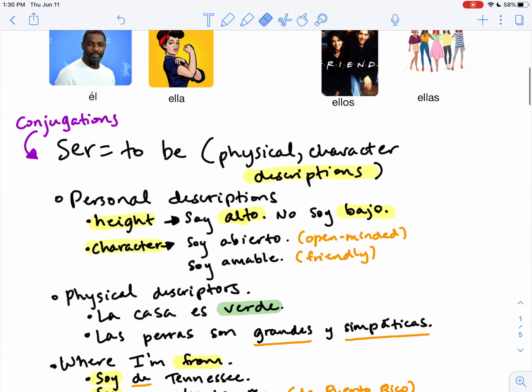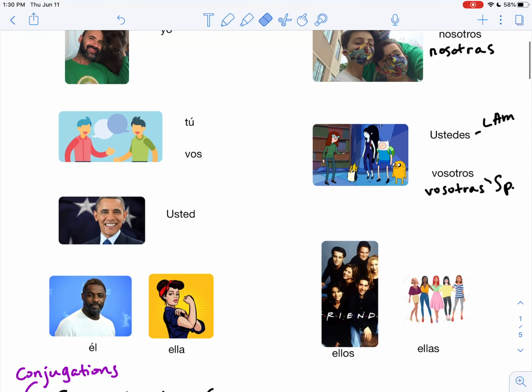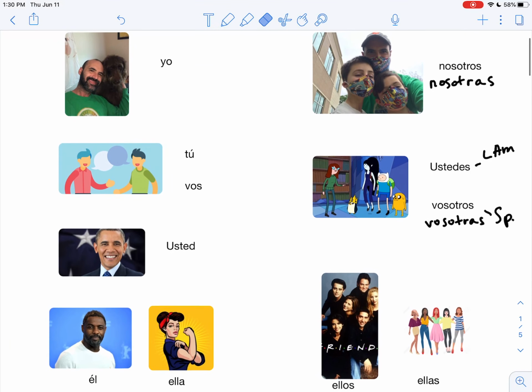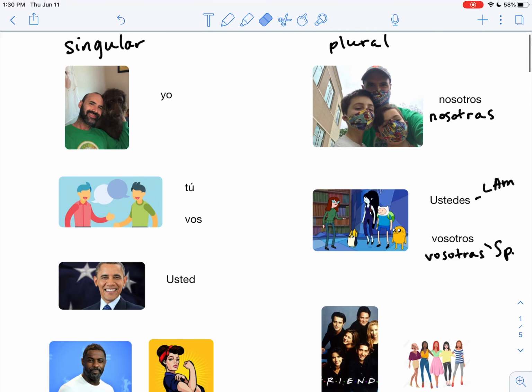So conjugations are nothing new. We've seen those in the verb ser before, as well as in the previous video about AR verb conjugations, and I'll put a link in the description to that video.